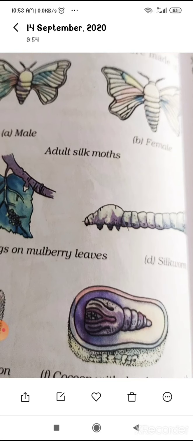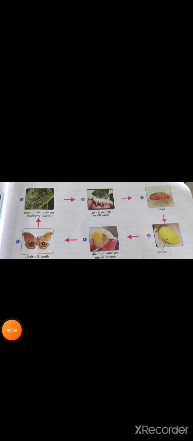When the pupa, which is enclosed in the cocoon, develops fully to form an adult silk moth, the cocoon splits up and the beautiful silk moth comes out. The adult silk moth lives only for a few days. Okay, so this is the life cycle of the silk moth. Now we are going to discuss the rearing of silkworm.